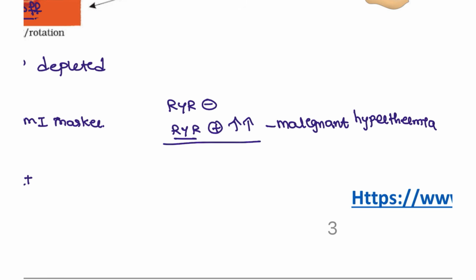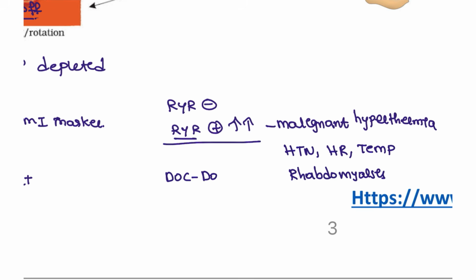That means more and more muscle contraction, which will increase the BP, increase the heart rate, and increase the temperature, and also cause muscle breakdown, which leads to rhabdomyolysis. This is going to cause renal failure. So what is the drug of choice for this patient? Dantrolene. Immediate dantrolene is given to this patient as the treatment of choice.